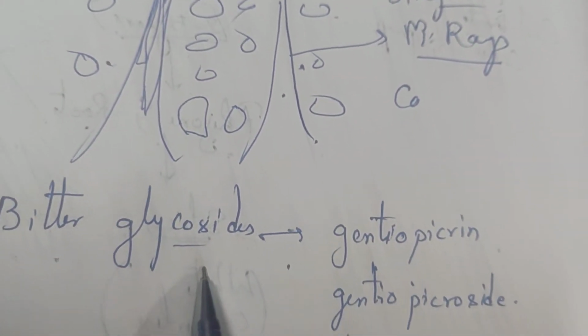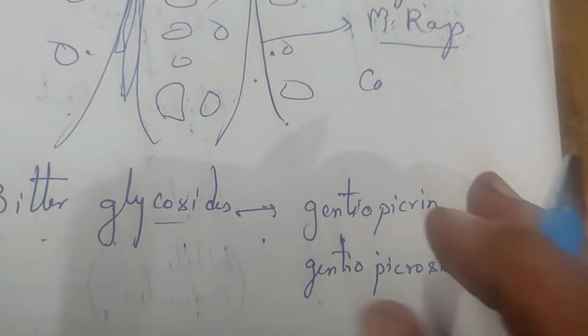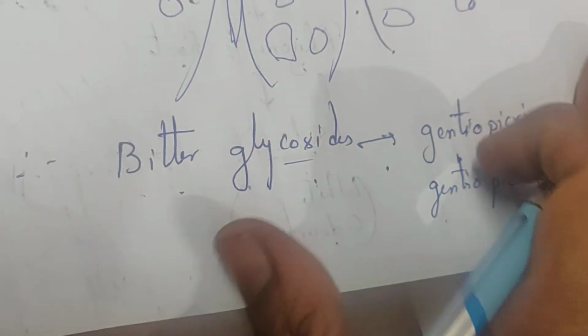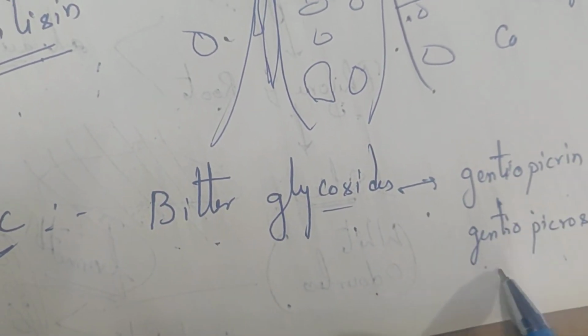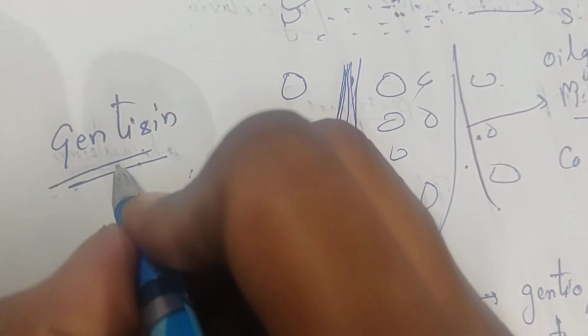Bitter principles. Another important chemical constituent is genticin, which gives yellow color to the drug. These are the bitter glycosides, gentiopicrin, also known as gentiopicroside, and the yellow color is given by genticin.